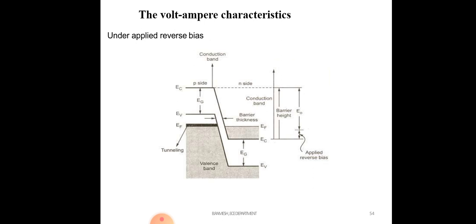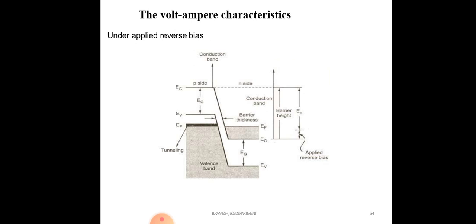Under applied bias voltage, the Fermi level increases in the N side and the Fermi level decreases in the P side.